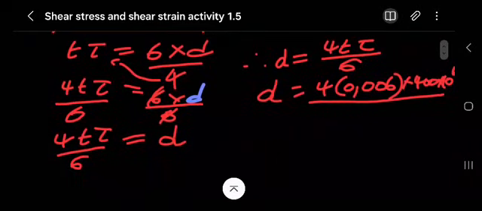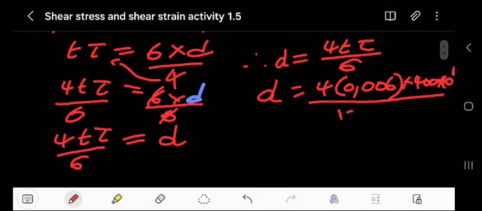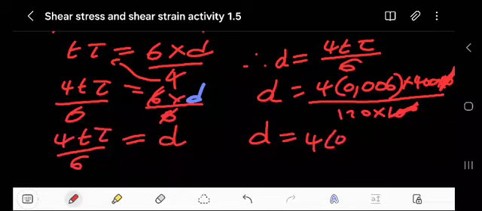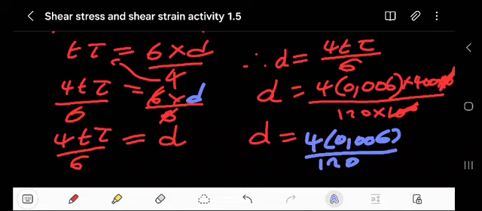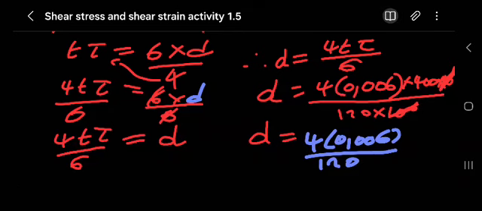Then we have 120 times 10 to the power of 6. The 10 to the power of 6 will cancel, and we are simply left with 4 into 0.006 over 120. Then what will you have here, guys?